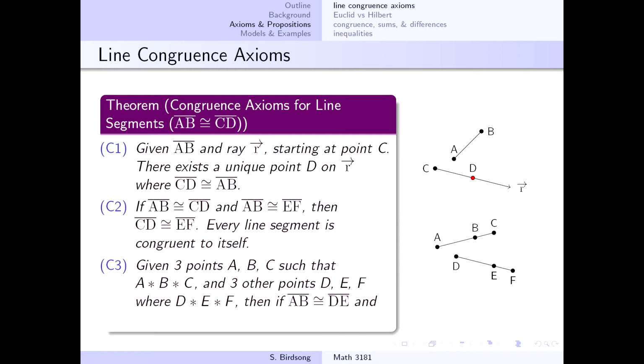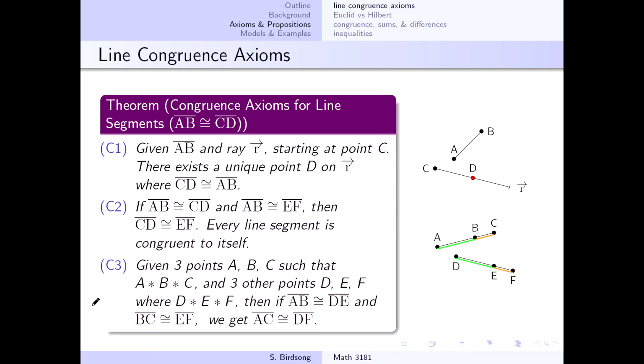Then the conclusion says, suppose line segment AB is congruent to line segment DE, in the picture the green highlighted line segments. And suppose we also know that BC and EF are congruent to each other, the orange highlighted line segments. Then the conclusion here is that the line segment AC has to be congruent to the entire segment DF.